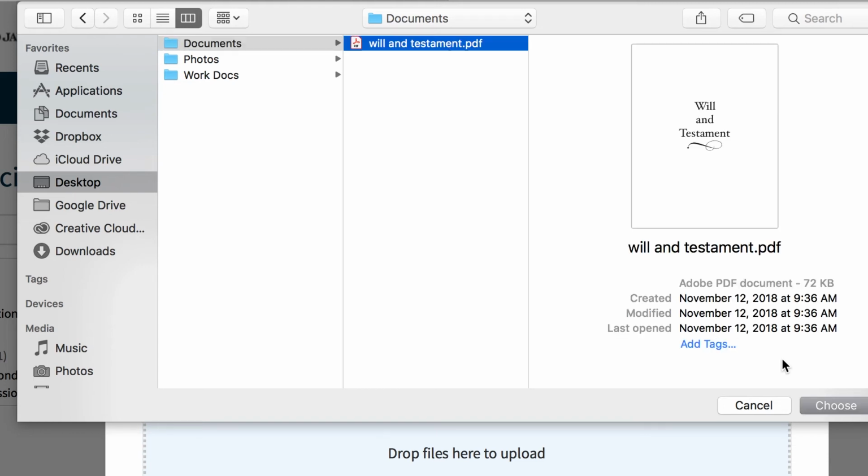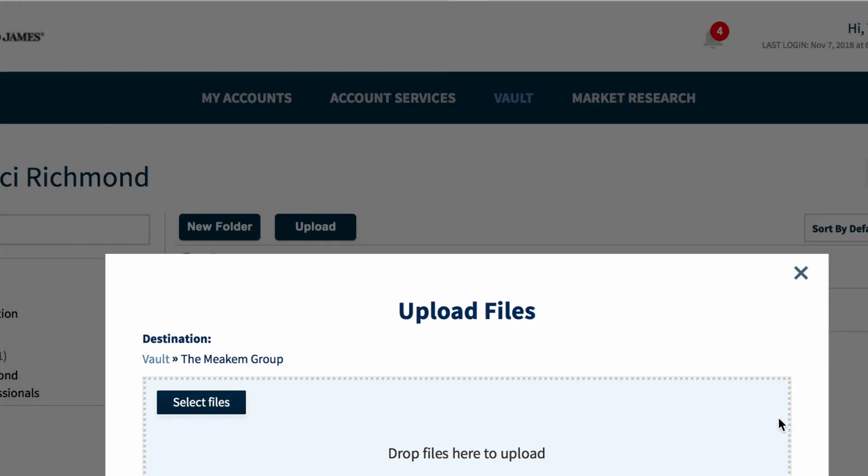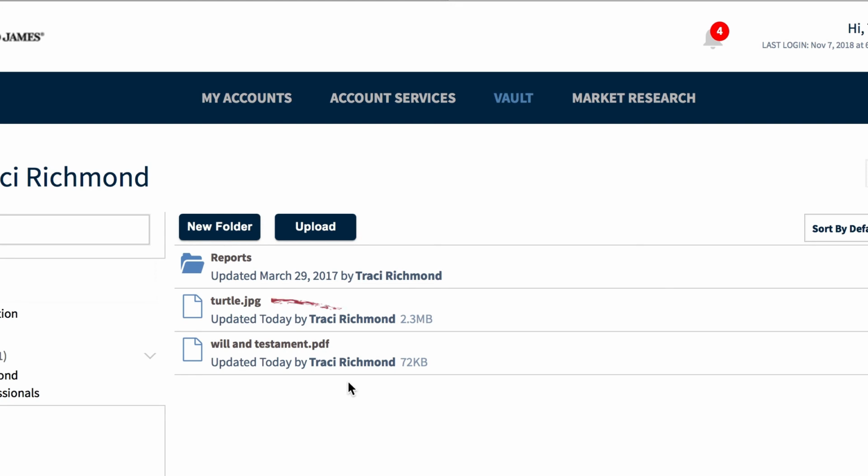You upload it the same way, and again, the Meakem group will receive an email that a file has been uploaded. You may find your own uses for the Vault. If you do, let us know. We'd love to hear about it.